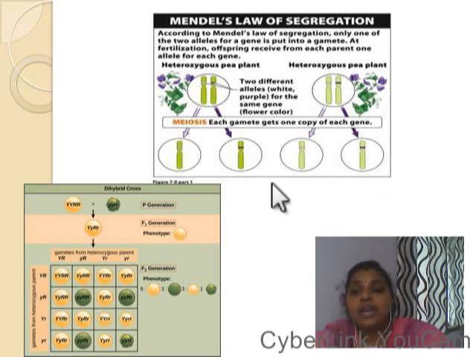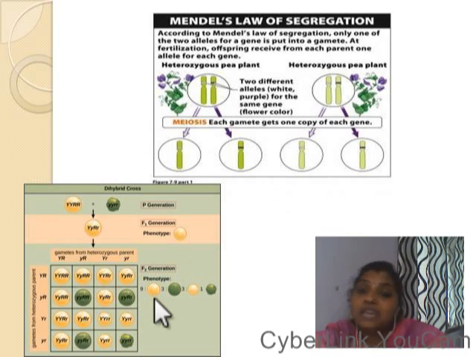The third law is the law of independent assortment, where Mendel speaks about 2 or more characters. The 2 or more traits which are coming from the parents to the progeny independently express themselves in each and every generation, and that is what Mendel expressed in the law of independent assortment.